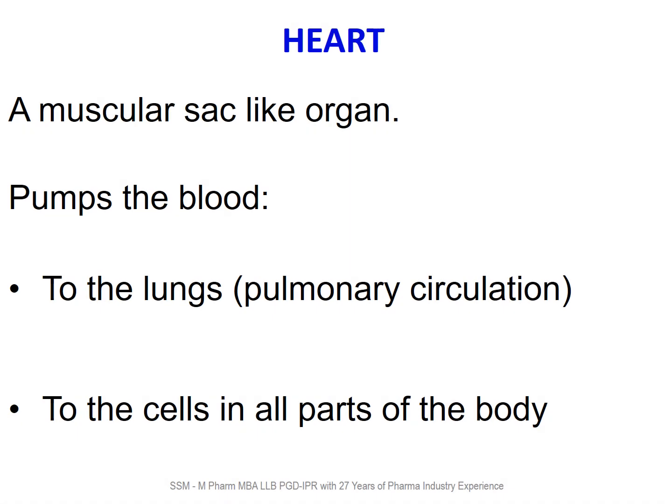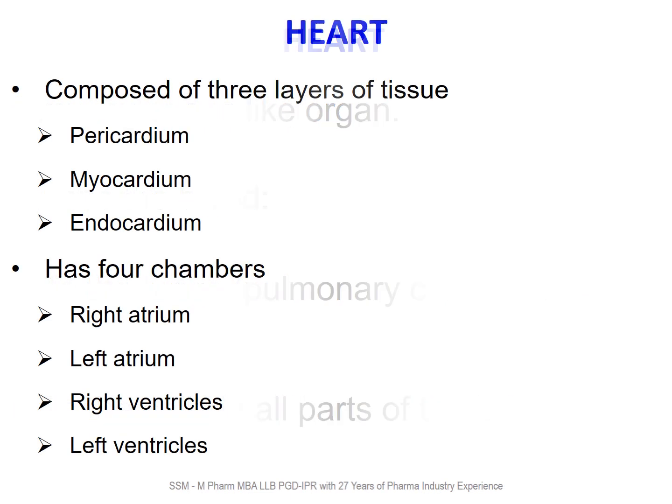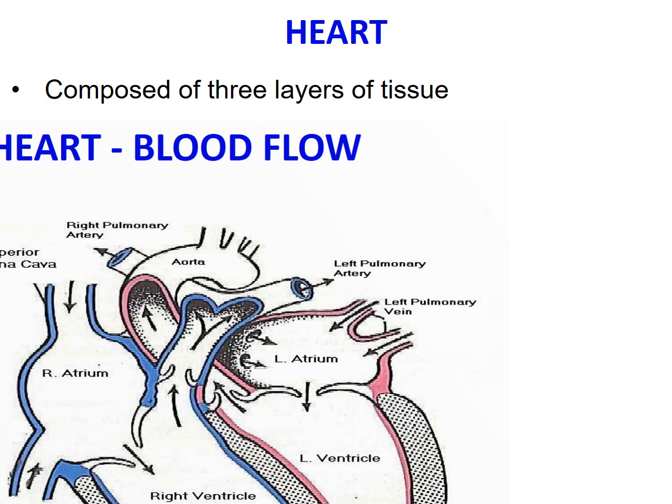The heart is a muscular sac-like organ which pumps blood to the lungs through pulmonary circulation and to cells in all parts of the body. The heart is composed of three layers of tissues: pericardium, myocardium, and endocardium. The heart has four chambers: right atrium, left atrium, right ventricle, and left ventricle.